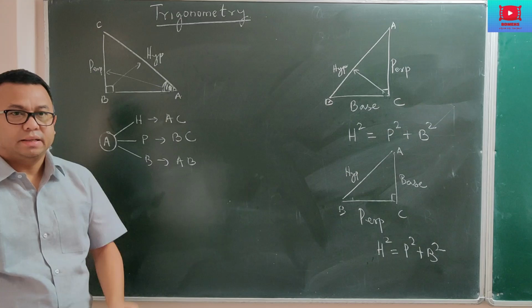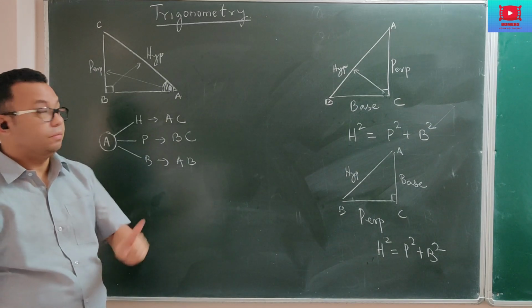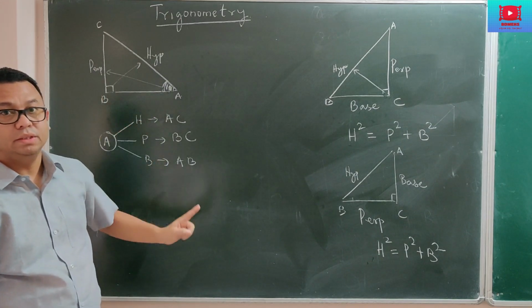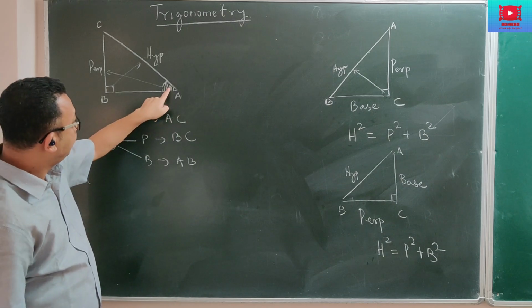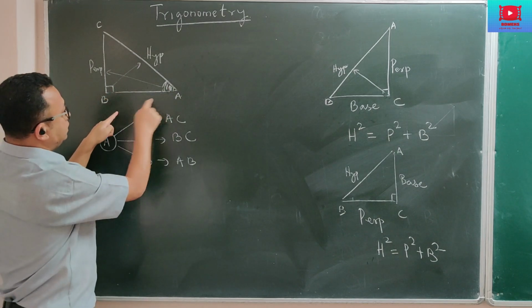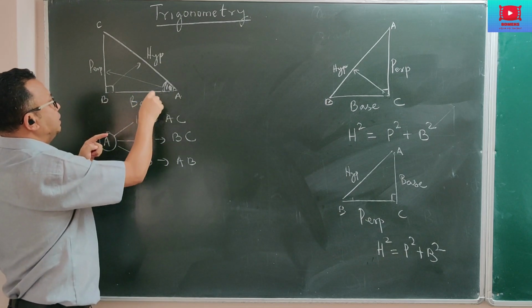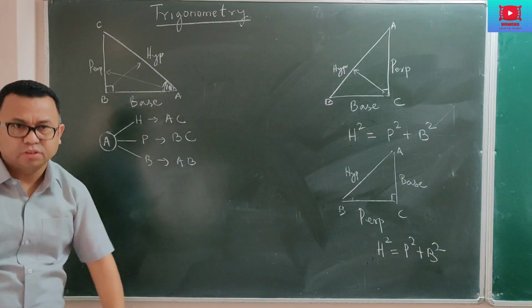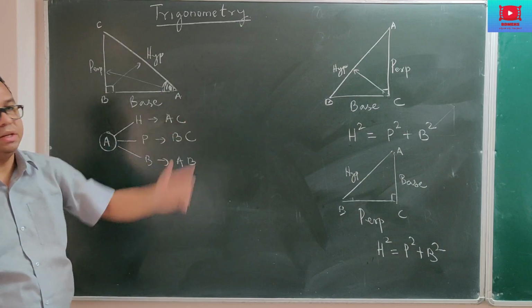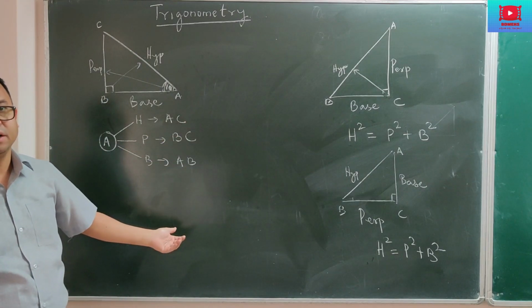Or if you like, the base can also be recognized as that side of the right angle triangle which is in contact with the angle of reference and the 90 degree. You can see this side is touching that given angle as well as the 90 degree. So this can be taken as base. Now you may say that base is the lower side and perpendicular is the upright side. This is what we did in the Pythagoras theorem, and it is the same here in trigonometry also.